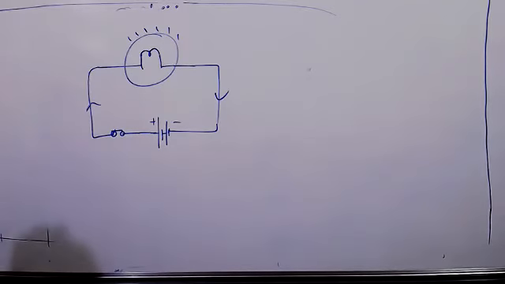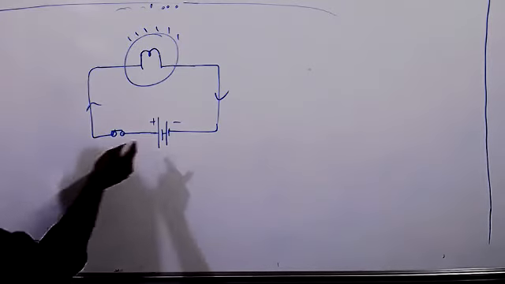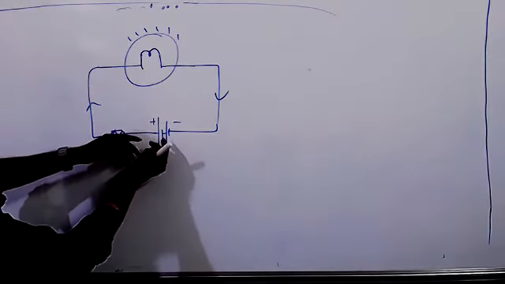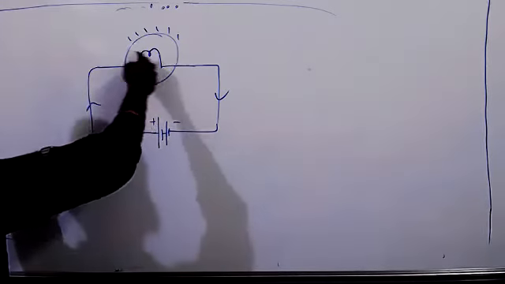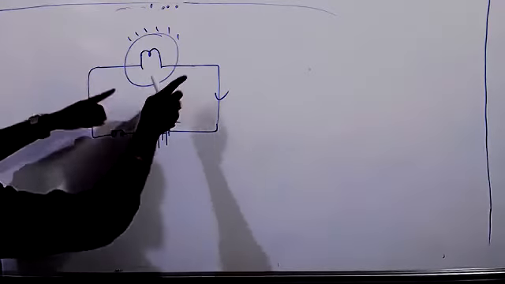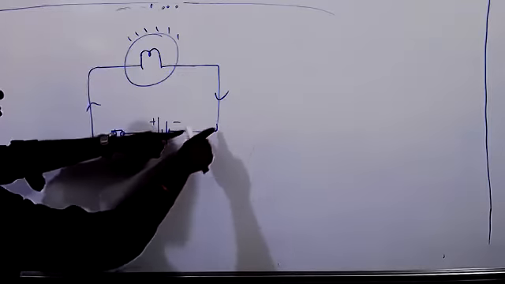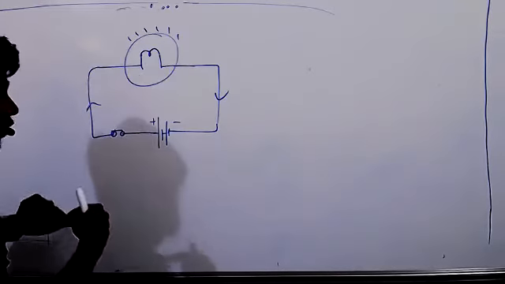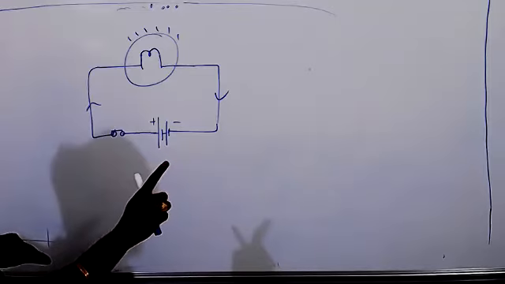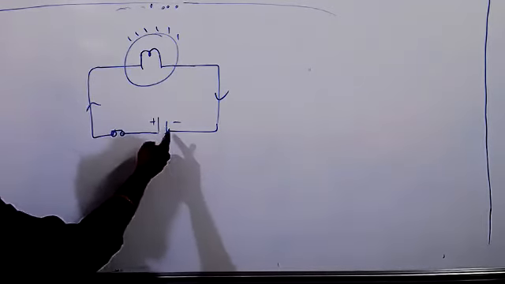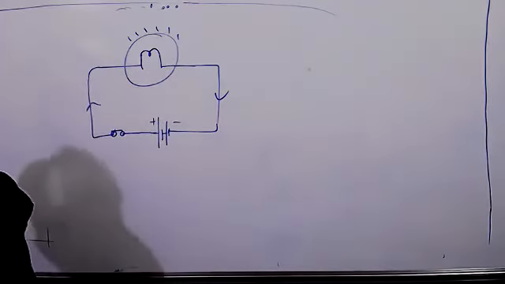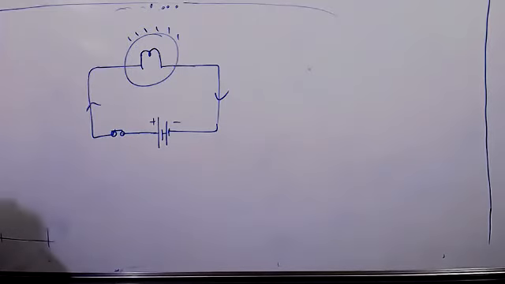Did you understand my question? Because the positive side attracts those electrons. Okay, then if the positive side attracts the electrons, why didn't we give the current direction in this direction? We have given in this direction. Check any book, the current direction will be in this direction. But we know protons cannot flow, protons cannot move, electrons can move, right? So that means current also has two types. One is electrical current, second one is conventional current.